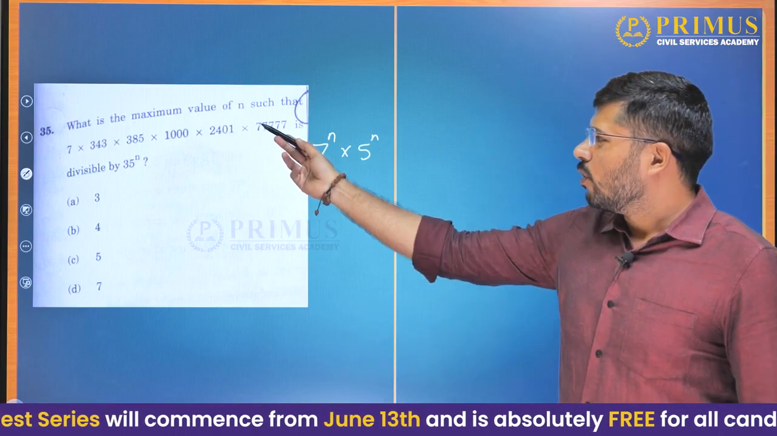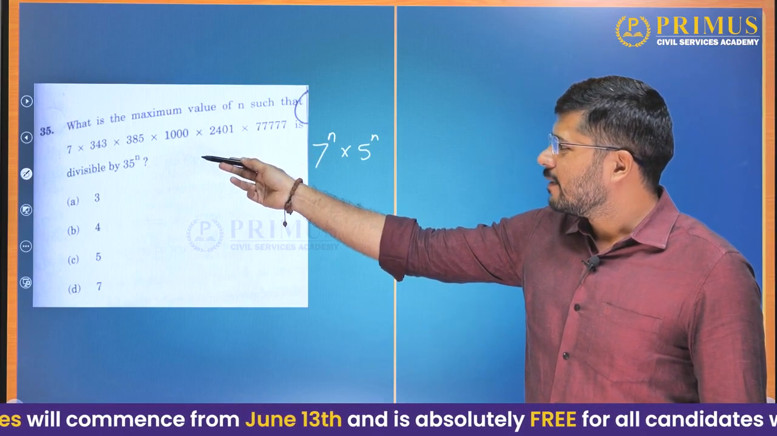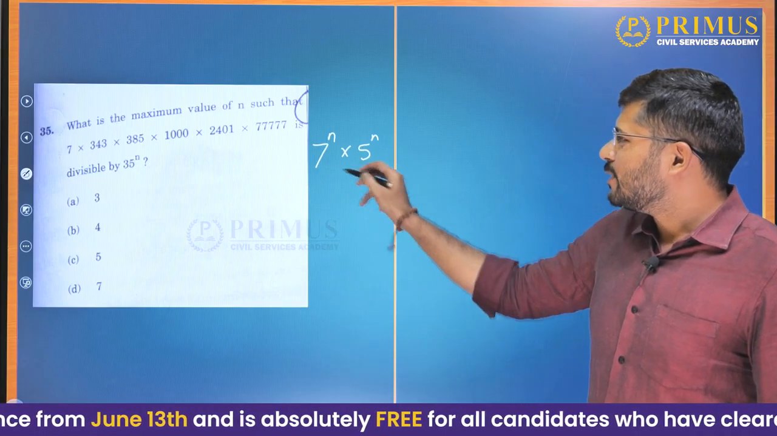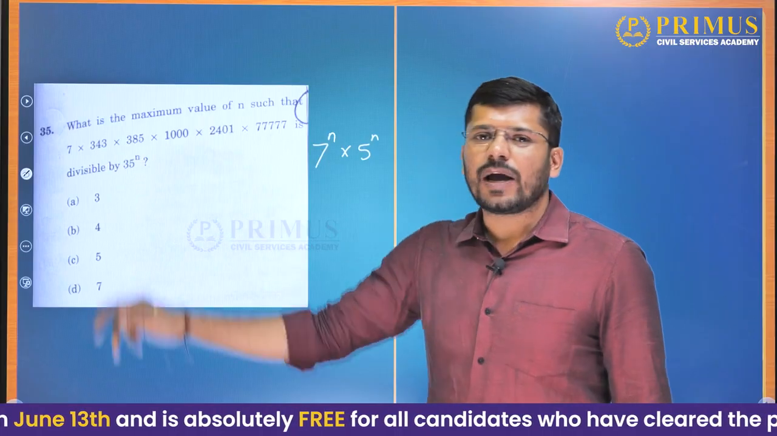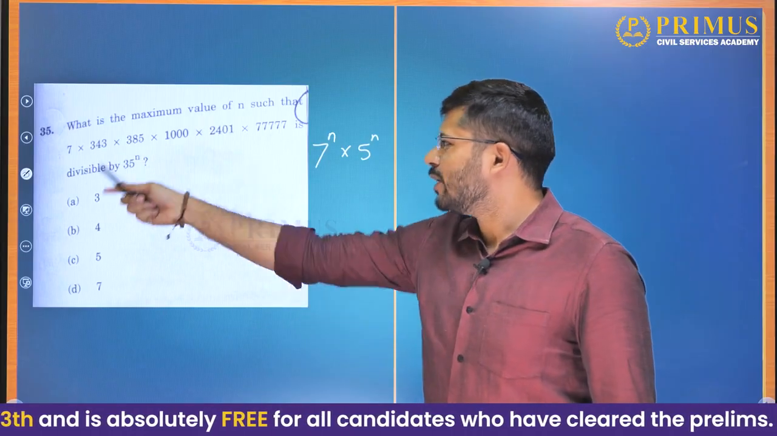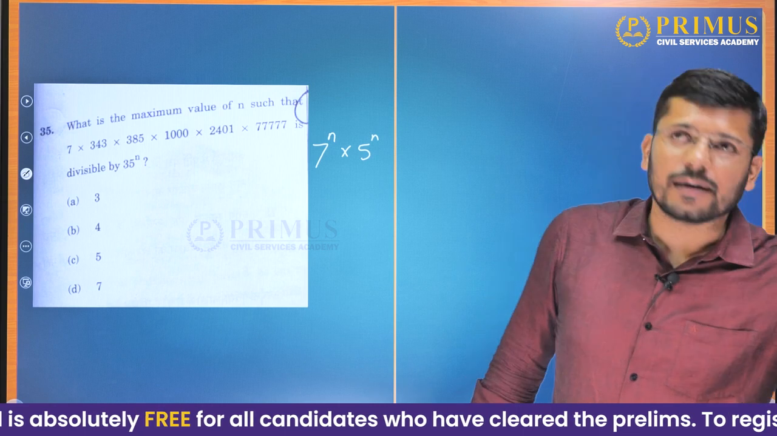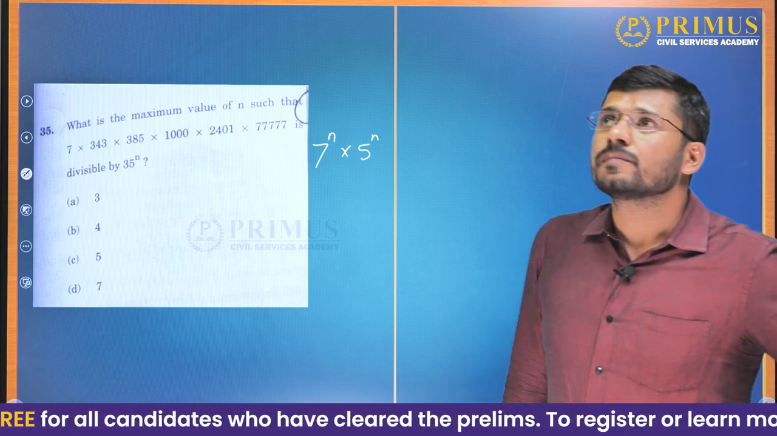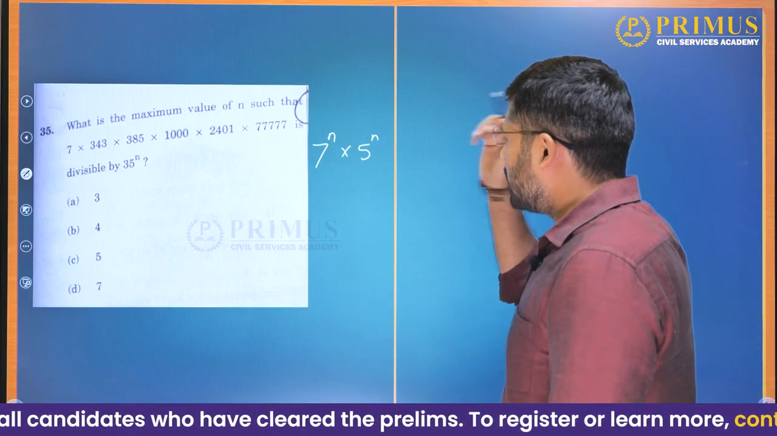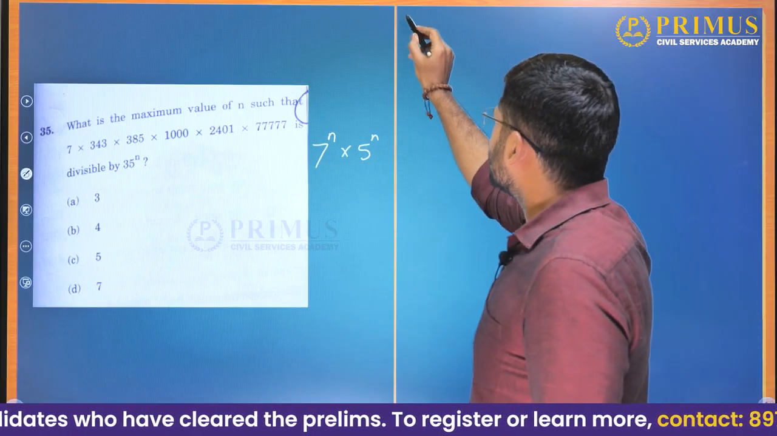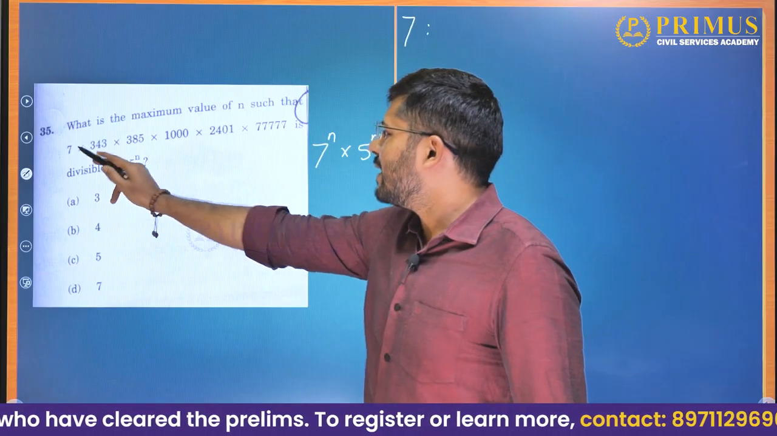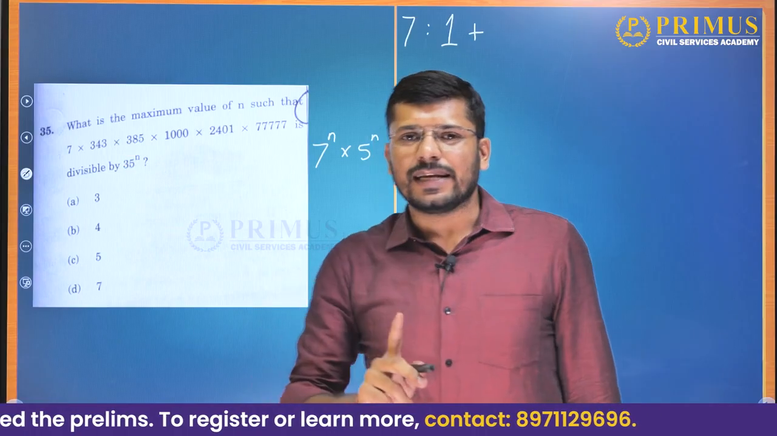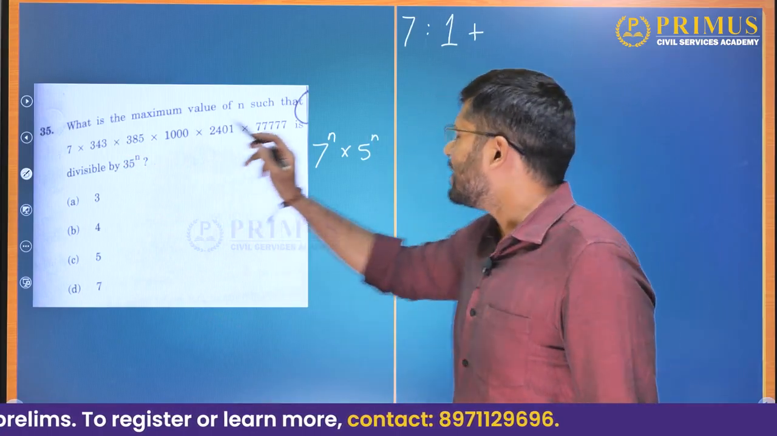Now, when they tell us that this has to be divisible by 35 raised to n, it means that we need to have these many 7s and 5s here. So among these, we just need to see how many 7s and 5s are there. So we will count the number of 7s first. How many 7s are there here? 1. How many 7s are there here? 343 is nothing but 7 cube. So there are 3 7s here.